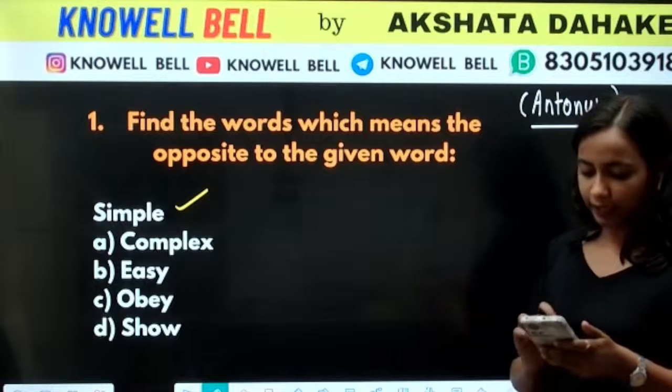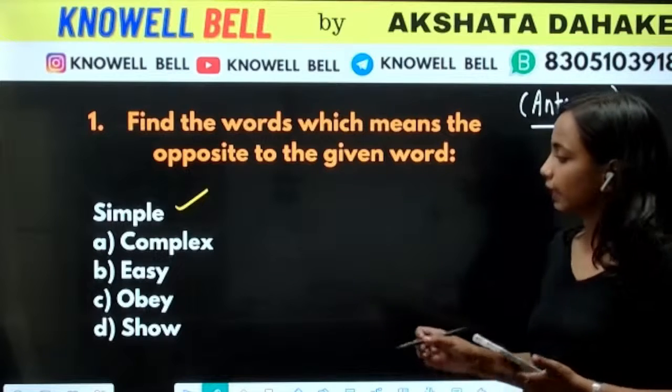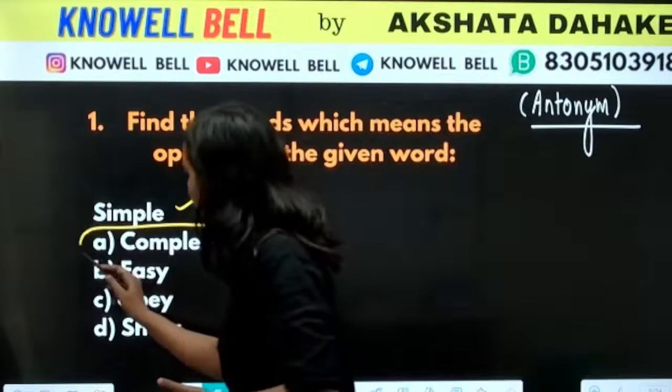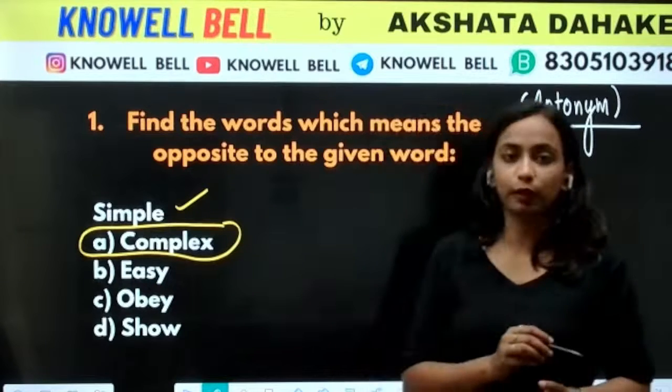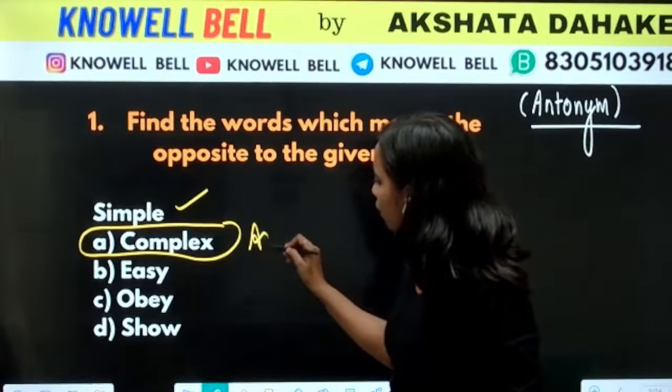Good. A, you are providing. A is the correct answer. Everyone is providing A as the right answer here. The opposite word for simple is complex.